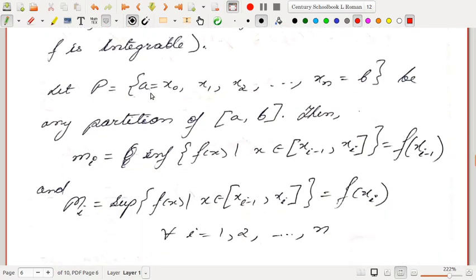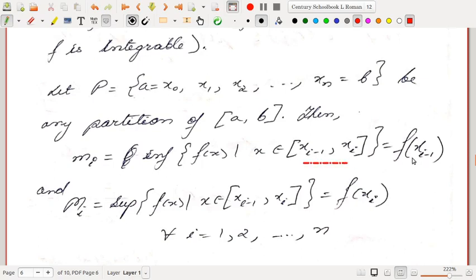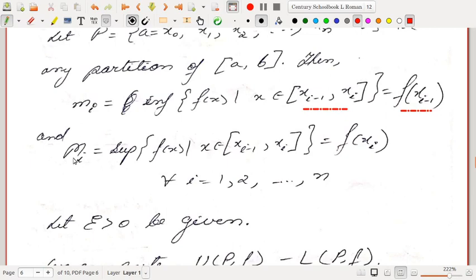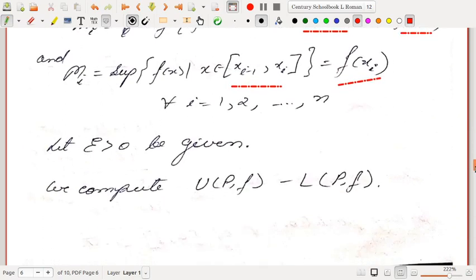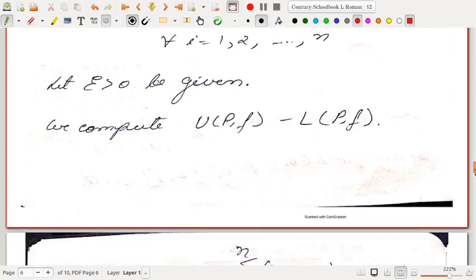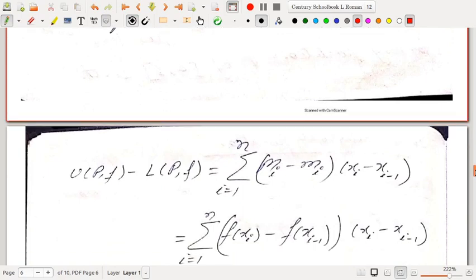So we start with a partition P equal to x0, x1, x2 up to xn, any partition of [a, b]. Then small mi is the infimum of f(x) in the interval [x(i-1), xi]. And since f is monotonic increasing, this infimum should be the value of the function at the left end point. And capital Mi is the supremum of f(x) in this interval. Since f is increasing, the supremum is the value of the function at the right end point, right? So let epsilon greater than 0 be given. So we need to compute U(P, f) minus L(P, f) to check the integrability. We are using those theorems that we have done.